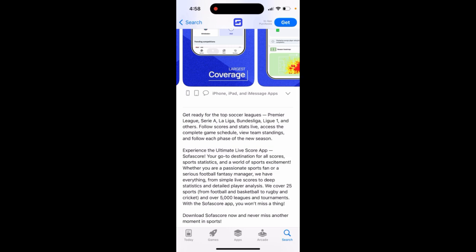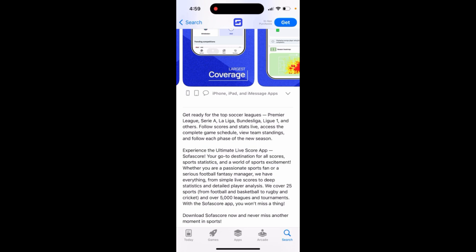Access the complete game schedule, view team standings, and follow each phase of the new season. Experience the ultimate live score app, Sofascore. Your go-to destination for all scores, sports statistics, and the world of sports excitement. Whether you're a passionate sports fan or a serious football fantasy manager, you have everything from simple live scores to deep stats and detailed player analysis.